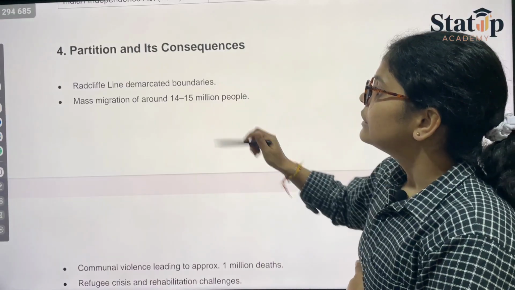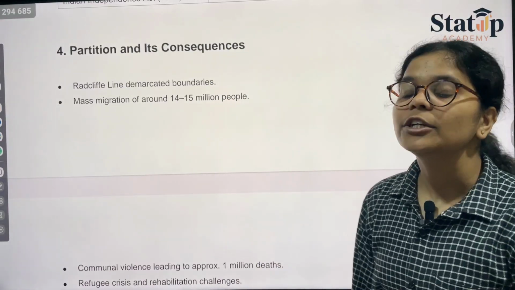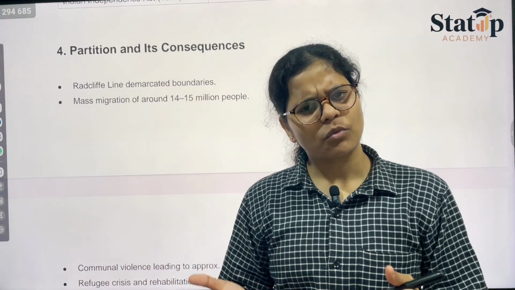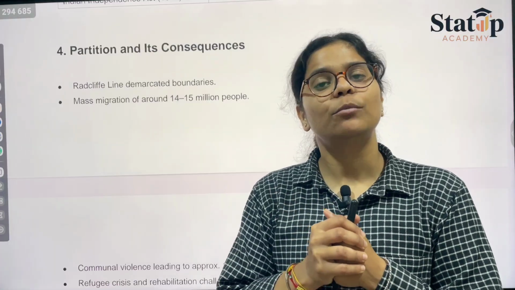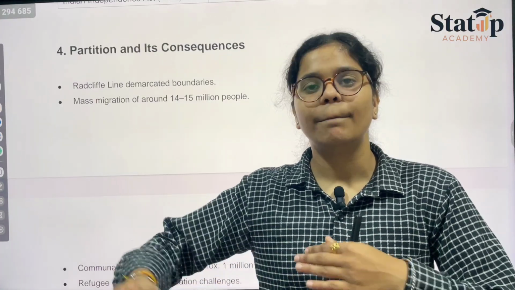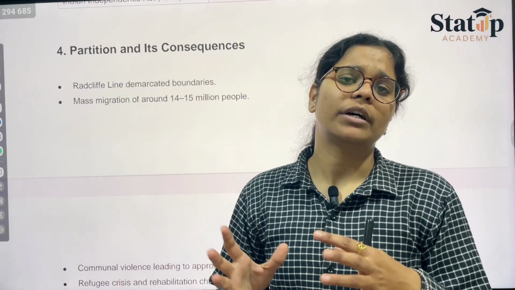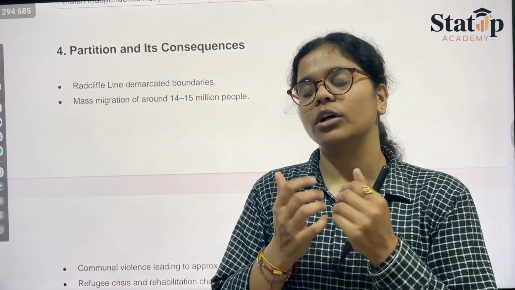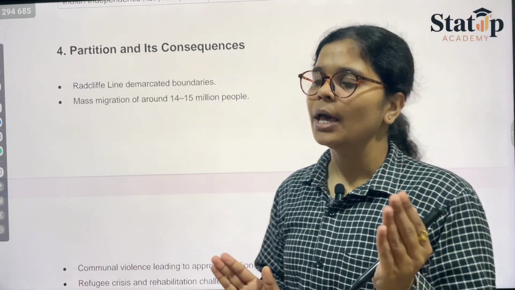So the Radcliffe line demarcated the boundaries, with migration of around 14 to 15 million people. Along with this migration, some was forceful, other was willful, and many people also died while migrating. Many families were separated, so civilians faced a lot of difficulty during this partition.